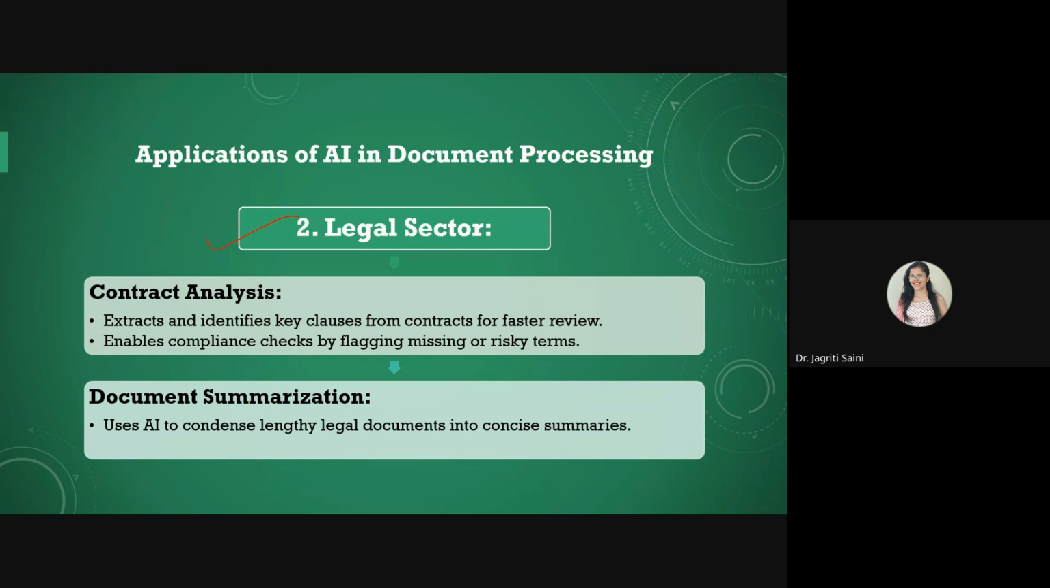Then in the legal sector also, it can be used for contract analysis to understand clauses within the contract, to check if there is any risky term or any flagged entry within the contract that can be highlighted ahead of time, so that any mistake can be avoided while signing some major contracts.